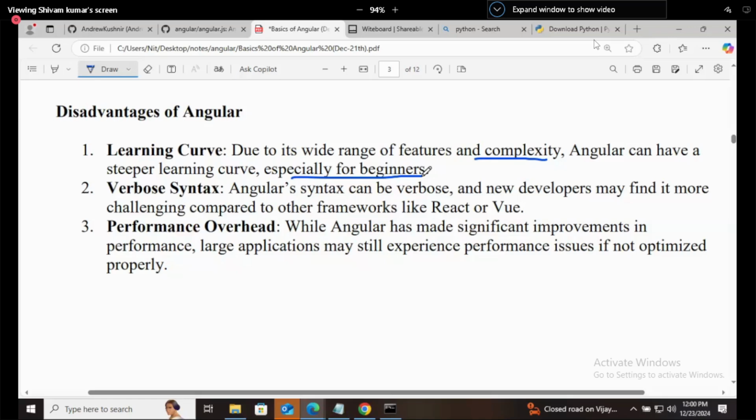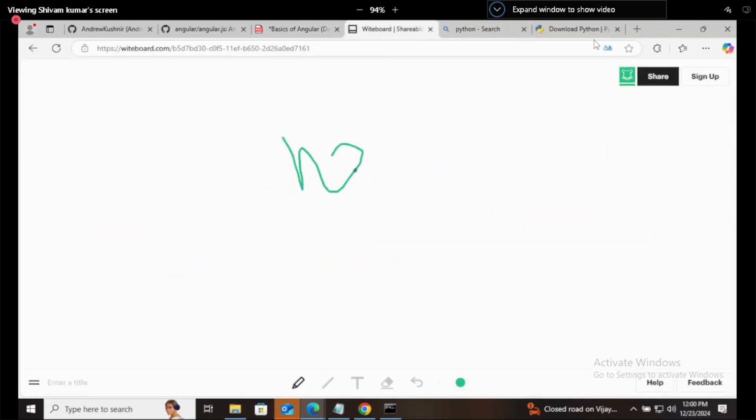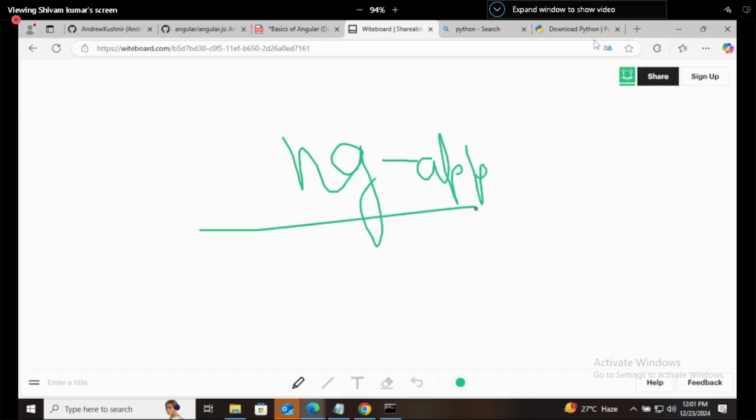So, learn it. Verbose syntax. What do you mean by verbose? Verbose means something where you will feel like, what is this? Here we will be writing ng. Now, do you know what this ng is? Angular. This ng represents Angular, and how it is representing Angular, I don't know. Sometimes we will be writing ng hyphen app, which means Angular app. And we don't know how ng is becoming Angular. So verbose syntax is there.